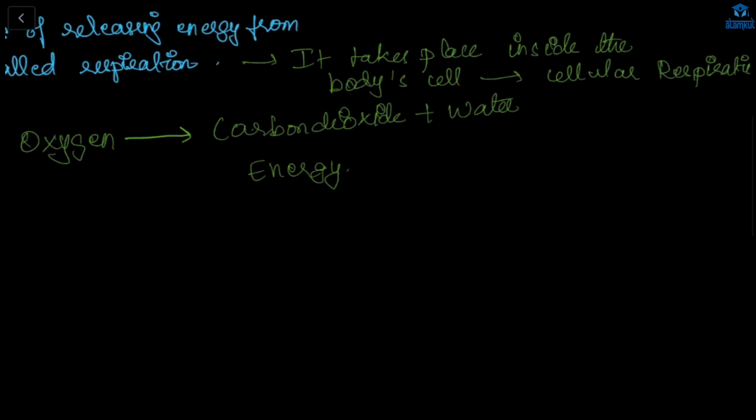Ma'am, it's energy, and its byproducts are carbon dioxide plus water. Correct. So carbon dioxide and water are called waste products. But the main waste product is carbon dioxide, because if it is accumulated inside our body, it will be harmful for us. Water is not that harmful. In fact, it is beneficial.